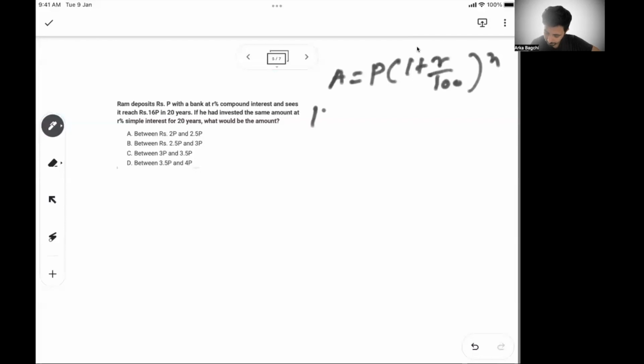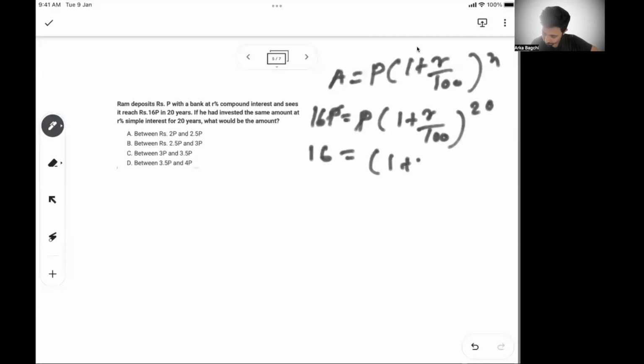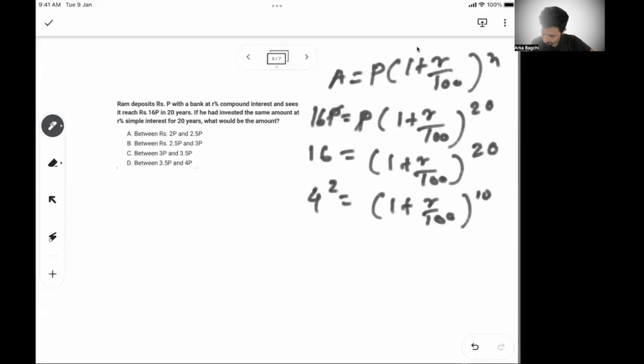So can I write 16P equals P into (1 plus R by 100) whole to the power 20? So I can write, with P getting cancelled, 16 is (1 plus R by 100) whole to the power 20. Now if I write 16 as 4 square, so (1 plus R by 100) to the power 10, whole square. So I can write 4 is equal to (1 plus R by 100) whole to the power 10.